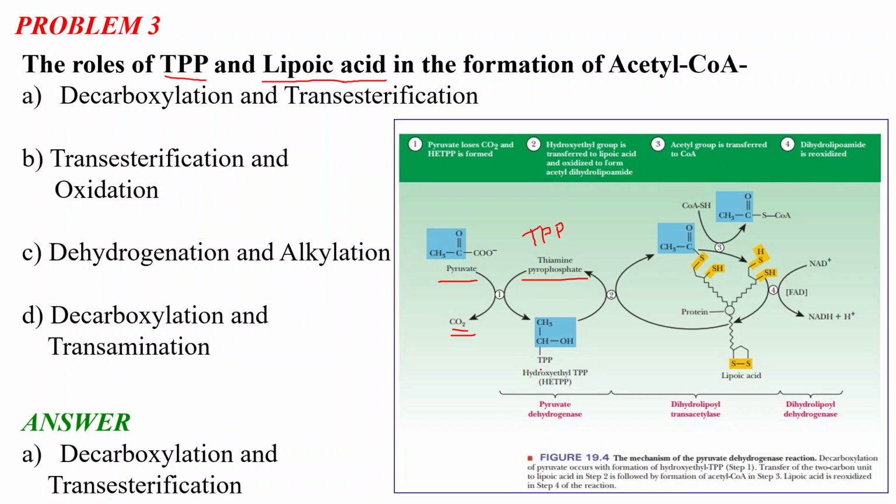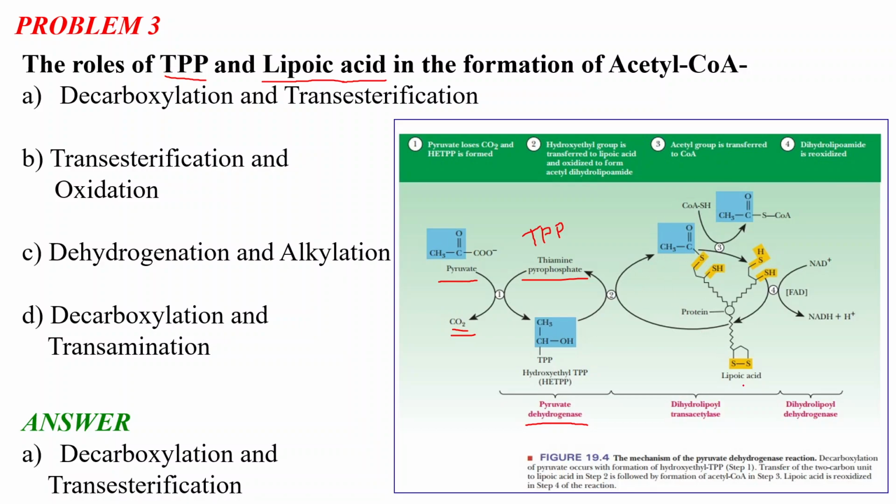This hydroxyethyl TPP is the starting point, and the enzyme involved in this decarboxylation process is pyruvate dehydrogenase. This enzyme catalyzes the decarboxylation, and TPP is the coenzyme. You need to remember there is a difference between enzyme and coenzyme. In our previous lectures we have discussed the difference between coenzymes and enzymes. Basically, coenzymes are needed by the enzymes to fulfill the enzymatic reactions. So the role of this coenzyme thiamine pyrophosphate is the decarboxylation of the pyruvate, and then the formation of hydroxyethyl TPP is followed by the next step.